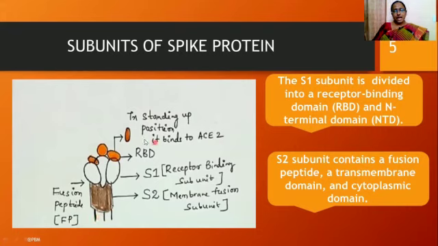Here the RBD of the S1 subunit plays a vital role in the recognition and binding to the ACE2 receptors. RBD initially lies down. When it moves from lying down to a standing position, the configuration changes. In the standing position, RBD binds to the ACE2 receptors and enters into the host cell.